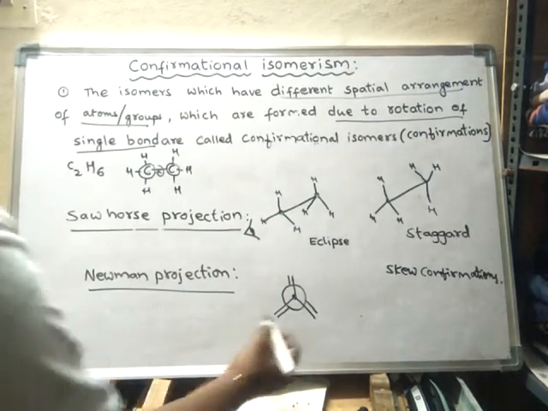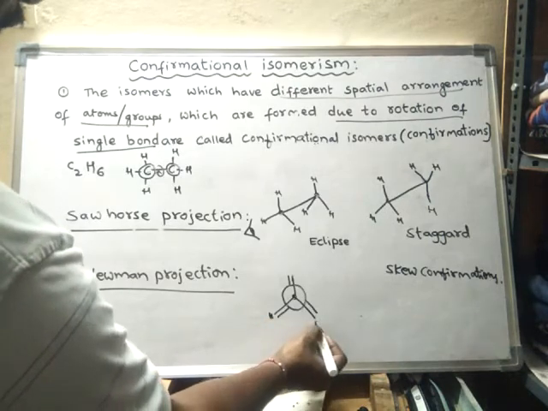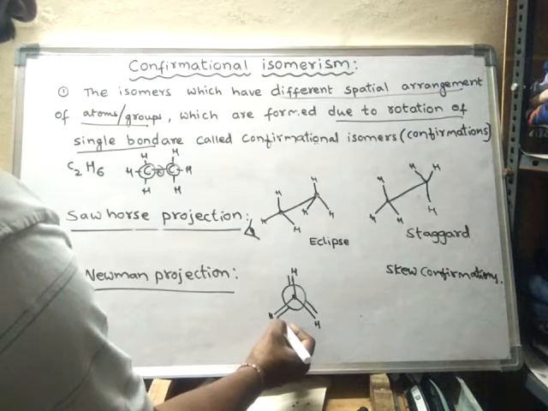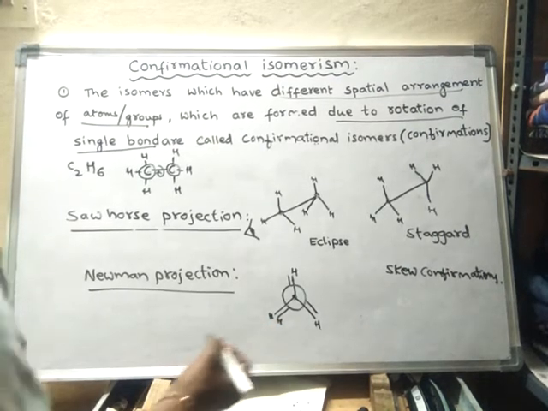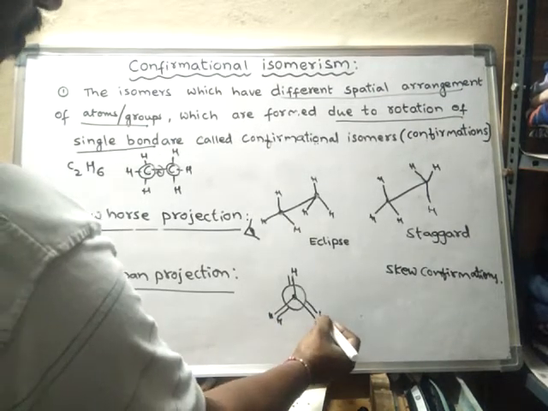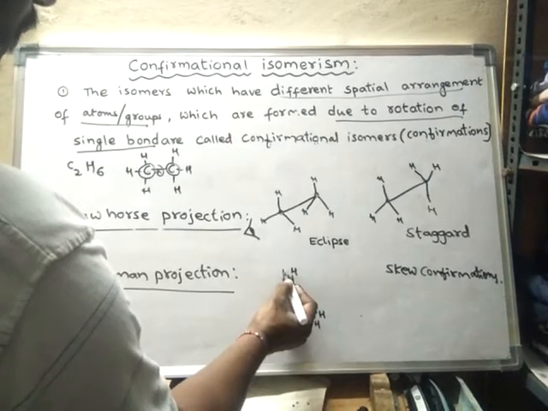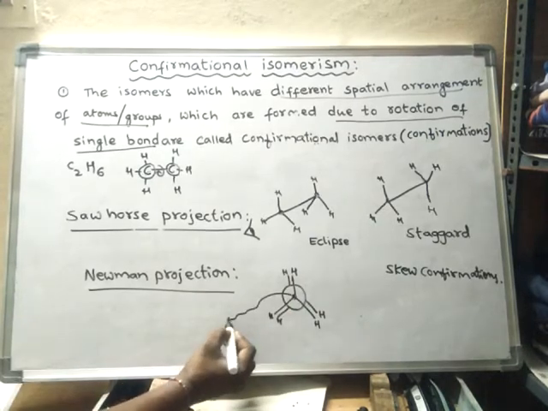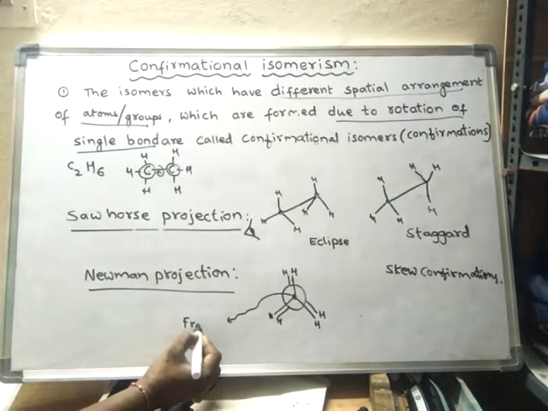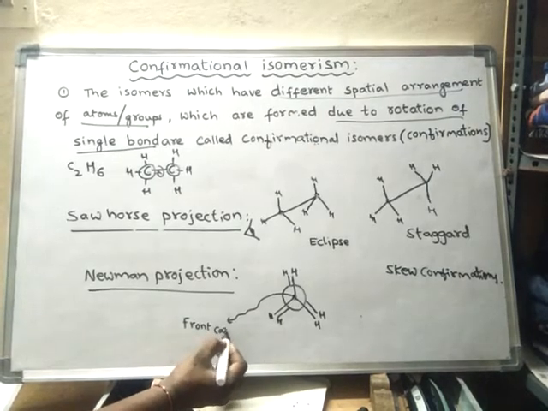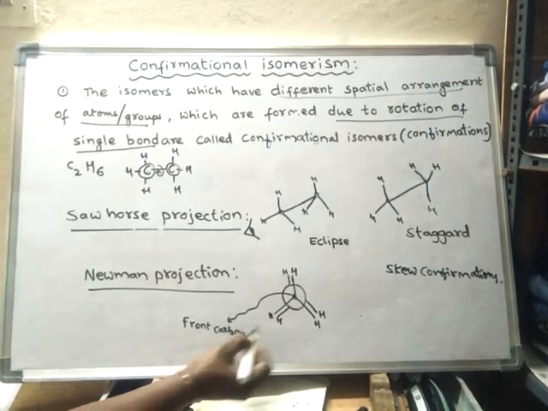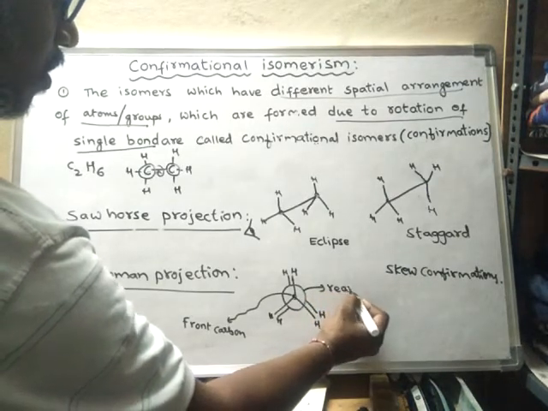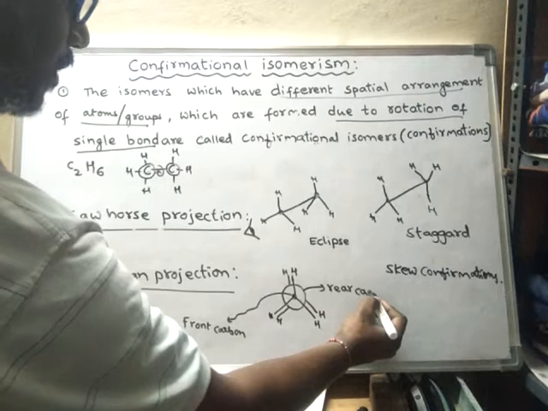This is a hydrogen atom on the front carbon, and this is a hydrogen of the rear carbon. Rear means backside. This is the front carbon and this is the rear carbon.